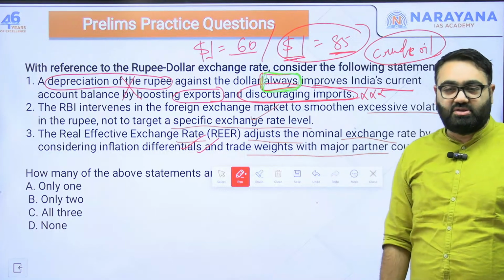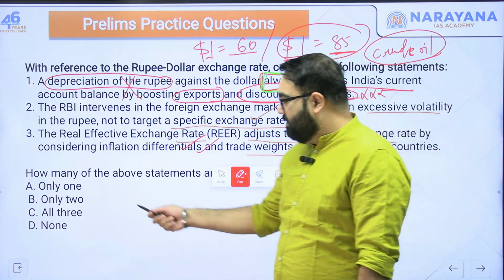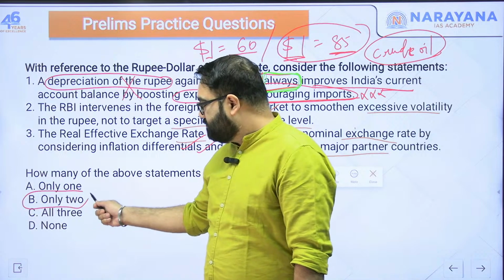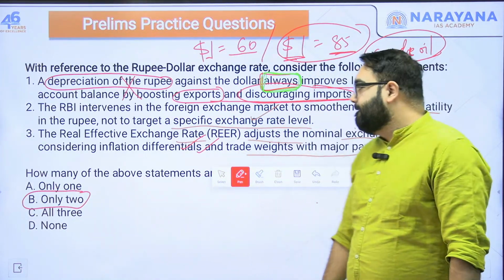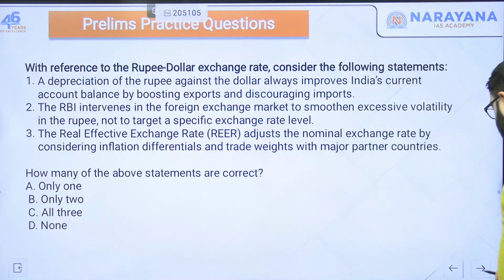First statement here is wrong. The answer thus will be B, 2. Two of these are correct. First statement here is wrong. B is the answer.